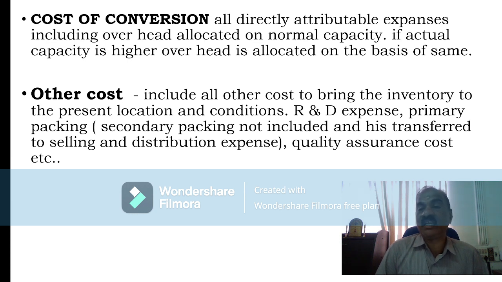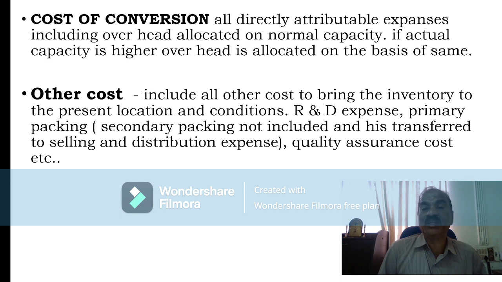But in certain expenses, like overhead expenses, you may not be able to directly charge them, but those expenses can be allocated on a reasonable basis, especially fixed overhead expenses. A normal share can be allocated to the cost of inventory.